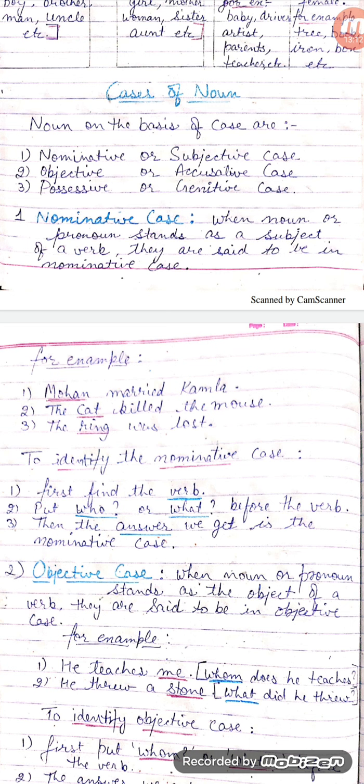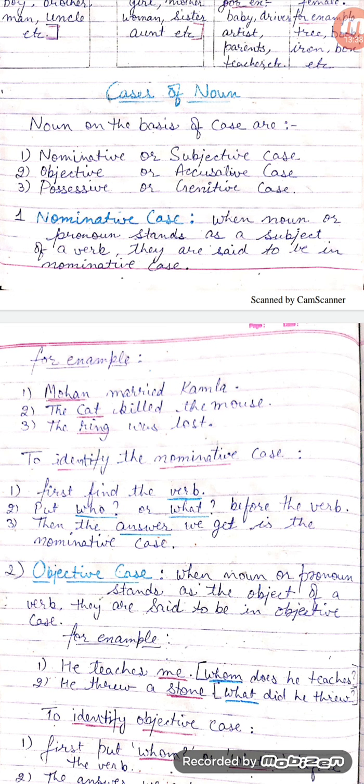So, the word Mohan is the nominative case. Example number 2, the cat killed the mouse. In this sentence, the main verb is killed and the word cat stands as the subject of the verb killed. So, the word cat is the nominative case.